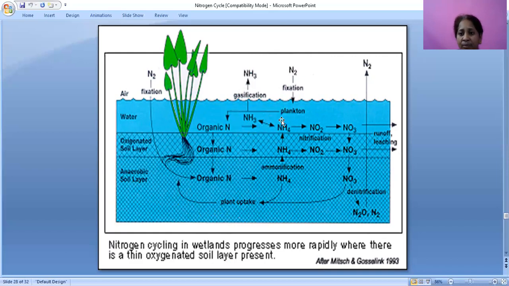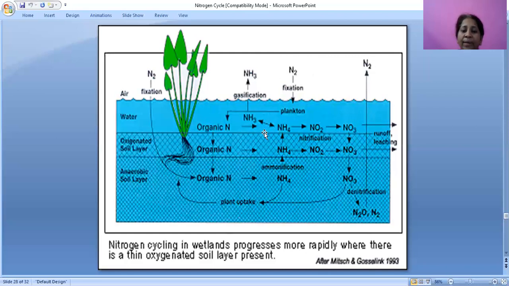This is a reversible process. Ammonia is converted into ammonium. Again ammonium is converted into nitrate. Then this nitrate undergoes denitrification, forming nitrous oxide, and after nitrous oxide, nitrogen will be formed. That nitrogen will go to the atmosphere.